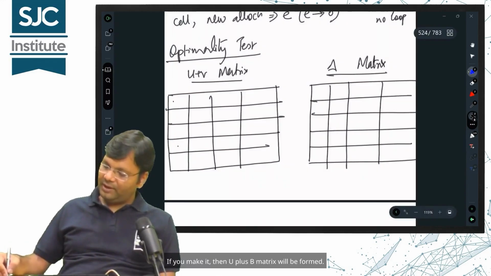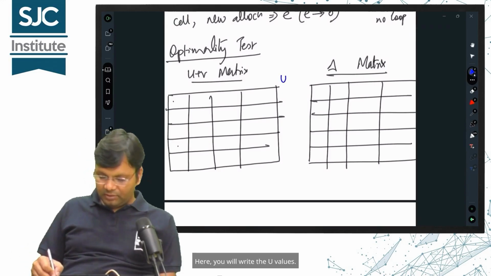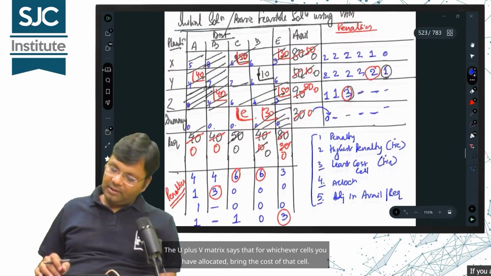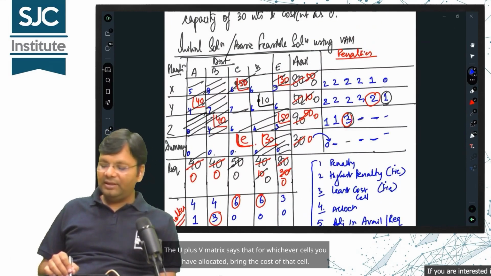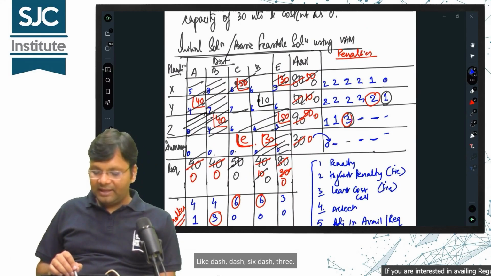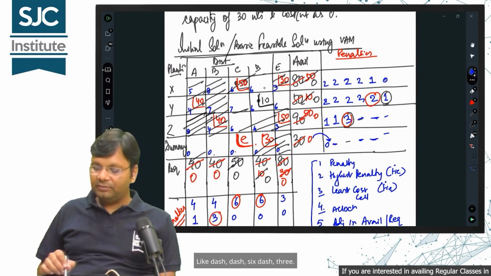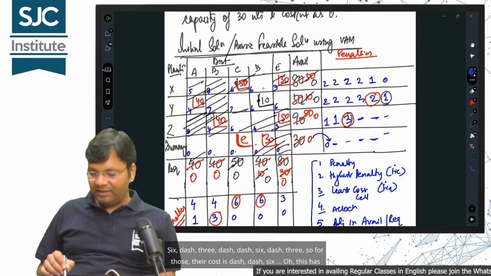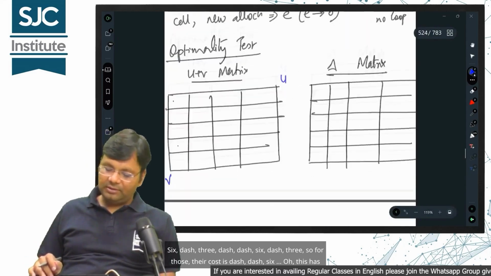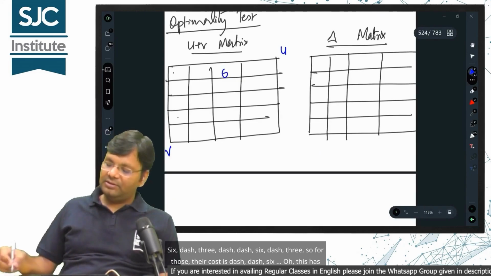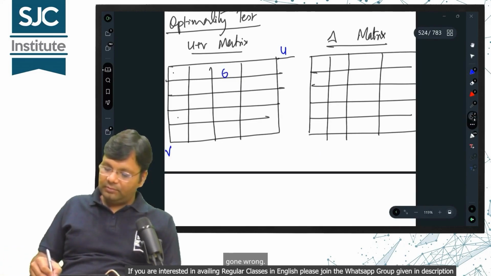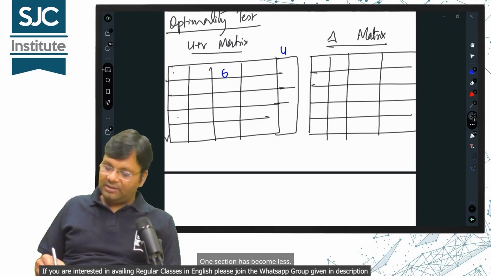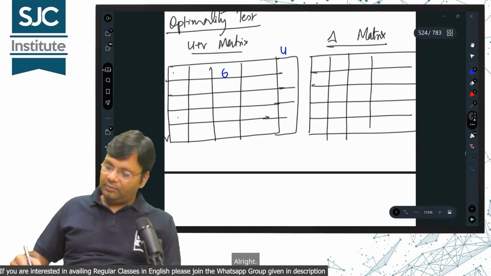If you make it, then the U plus V matrix will be formed. Here, you will write the U values. You will write the V values. The U plus V matrix says that for whichever cells you have allocated, bring the cost of that cell. Like dash, dash, 6, dash, 3. We said dash, dash because we don't need their cost. Or this has gone wrong. Here it is 5 and below it is 4. One section has become less. Alright.